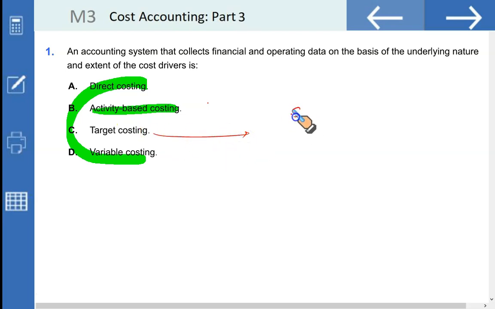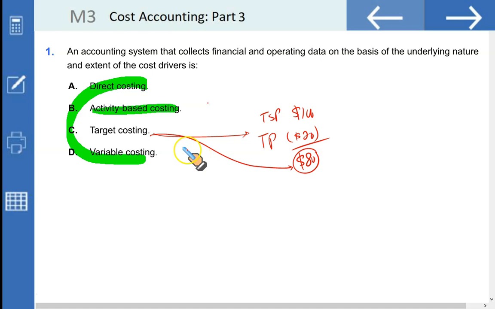Let's say I want to sell a product for $100. That's my target selling price. I want to earn 20% of my selling price as my profit. That's my target profit. So that means I should be able to manufacture the product within $80. This is called target cost. So we got our answer. B is the right option.